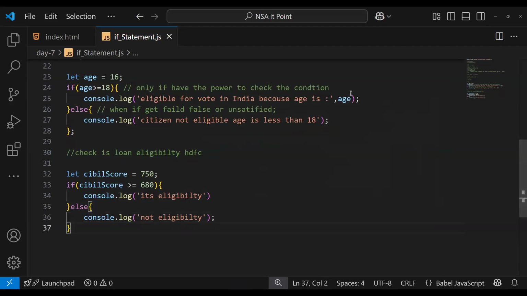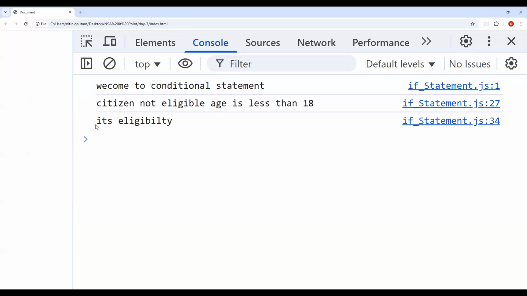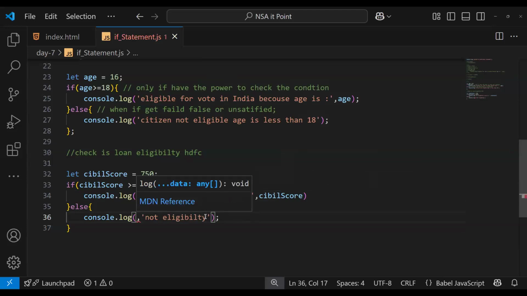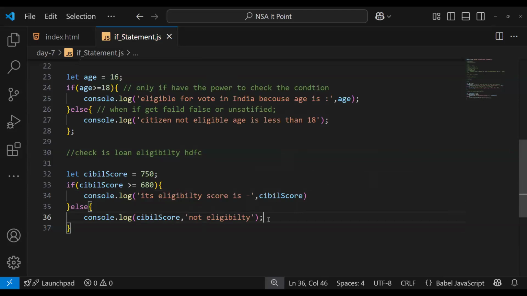Please ask questions if you have any doubt. Reload. Okay, it's eligible. Let me just record the answer. Score is, comma, CIBIL score. Can I write the variable before the string in console? Can I write like this?